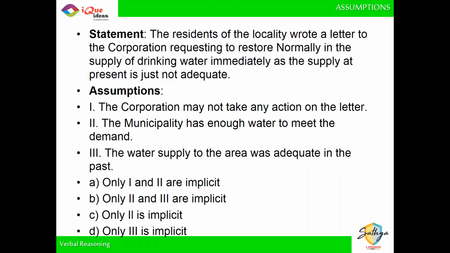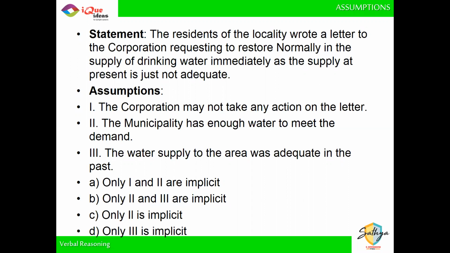So 2 is definitely necessary as an assumption. Third, water supply to the area was adequate in the past. Is that assumption valid? Yes. Why? Because they are saying to restore the supply. They are saying give us as much as used to come earlier. They are not saying increase.